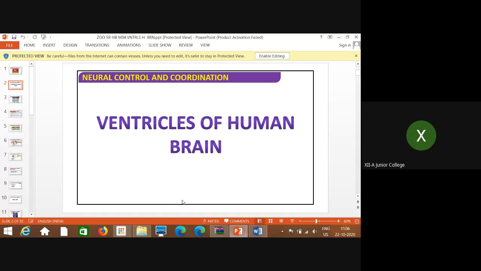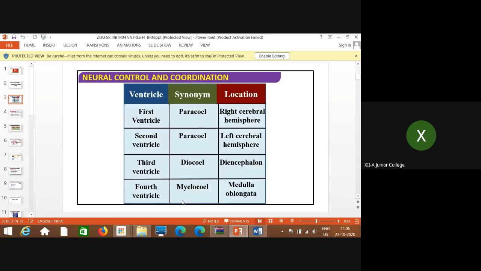Now first let us talk about the ventricles. There are a total of four ventricles in the brain that we are going to study. The first ventricle and second ventricle are known as paracele, and the location is the right cerebral hemisphere and left cerebral hemisphere.